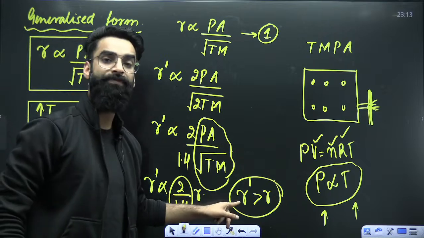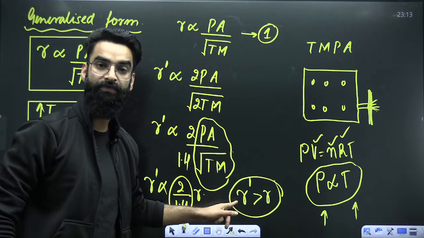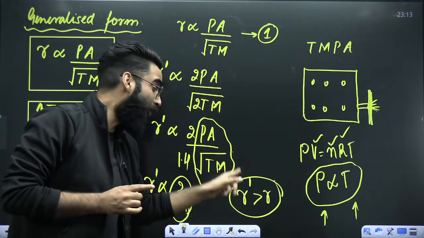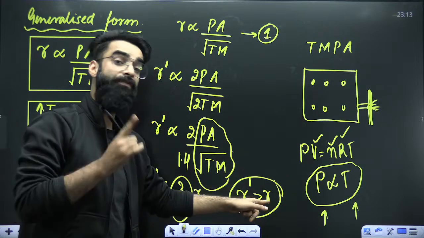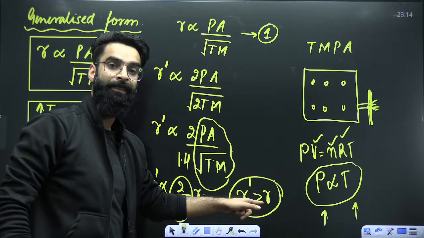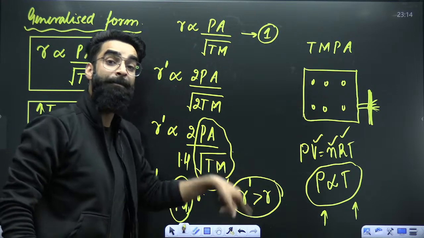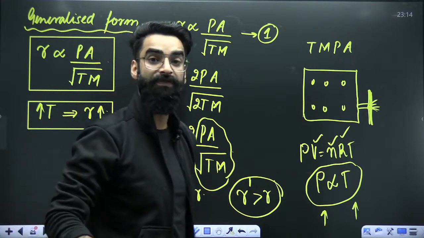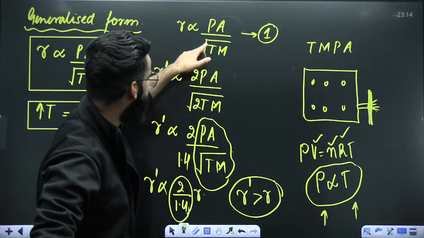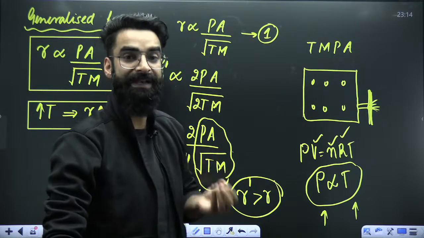So what can you conclude from here? R dash, the new rate of effusion, is greater than the old rate of effusion. So when we increase the temperature, what happened to the rate of effusion?